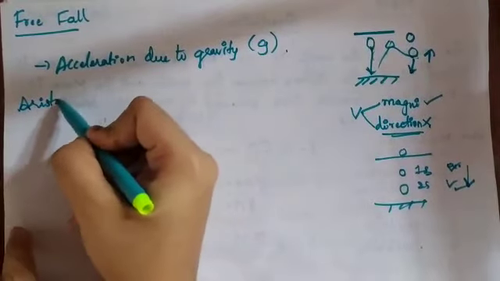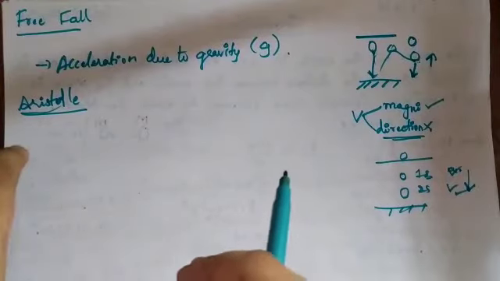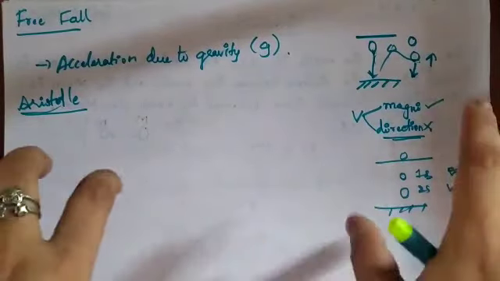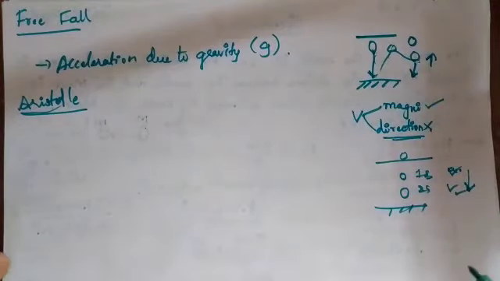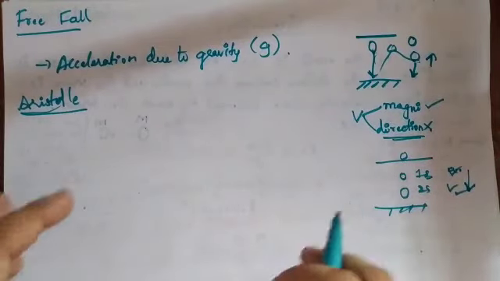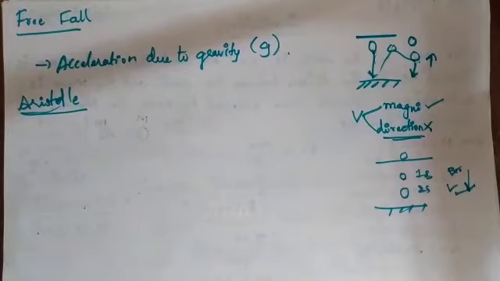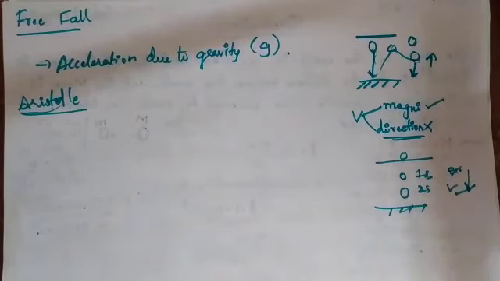So what he did was take a stone or a metal coin in one hand, and in another hand he took a feather. He stood at a certain height of a building, and when he threw them, he came to the conclusion that heavier objects will move with a slower velocity. That means heavier objects will come down last, and the lighter object, the feather, will move with a greater velocity compared to the heavier object.